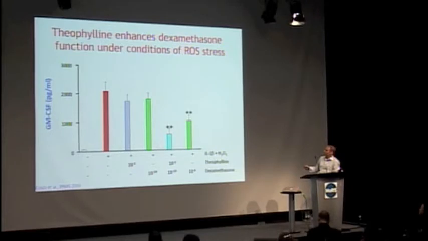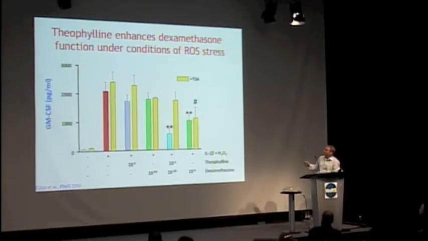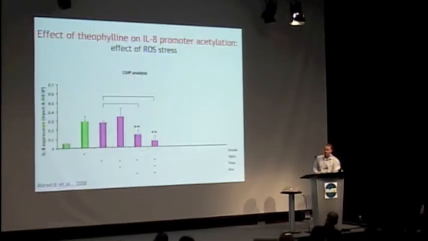But a combination of both of these appears to give a synergistic suppression of cytokine release, which is probably HDAC mediated because the non-selective HDAC inhibitor trichostatin A could reverse the ability of theophylline and low-dose steroid in combination to suppress cytokine release.